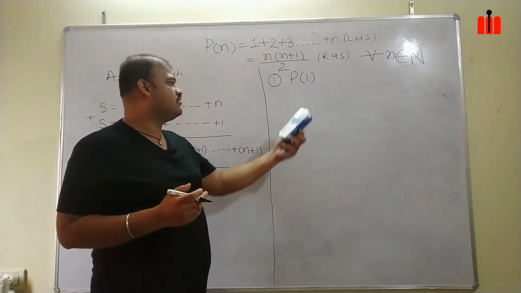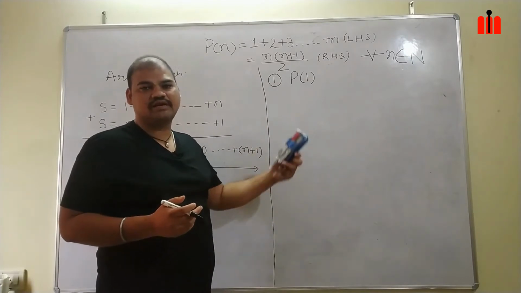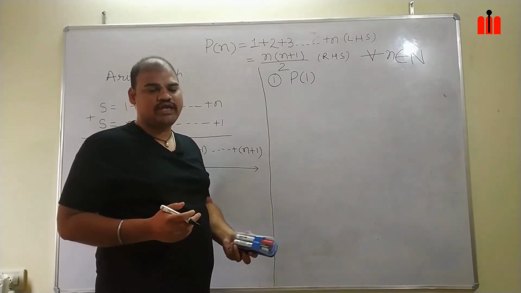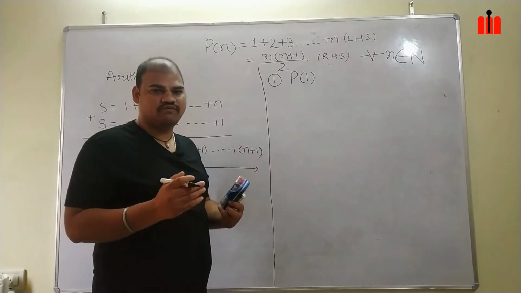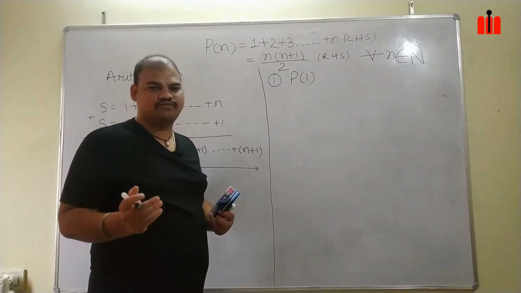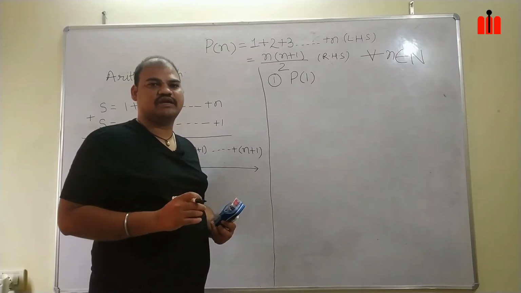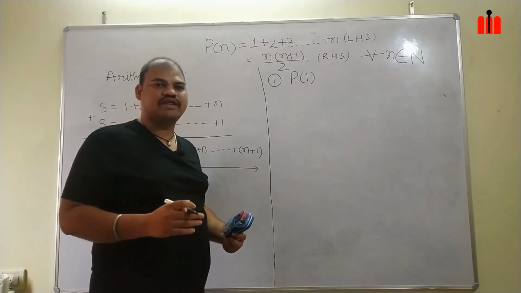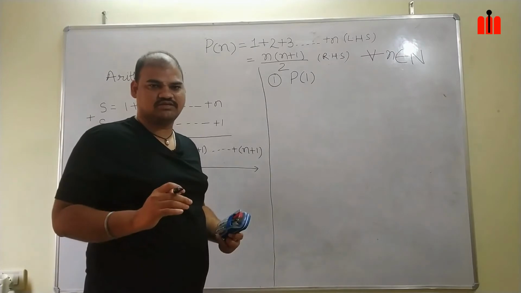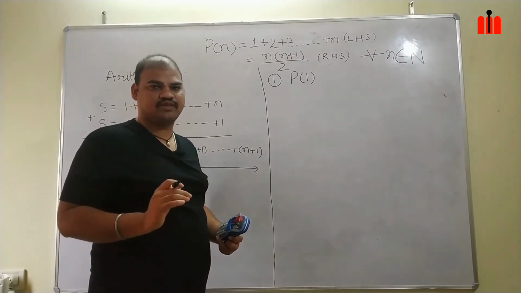In that case, we have to take P5 rather than P1. Based on such initial values, there are different sets of problems like recursion and the second principle of mathematical induction, which we will explain in our detailed classes next to this class.